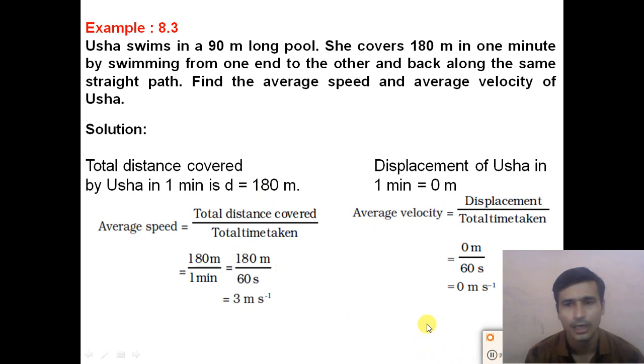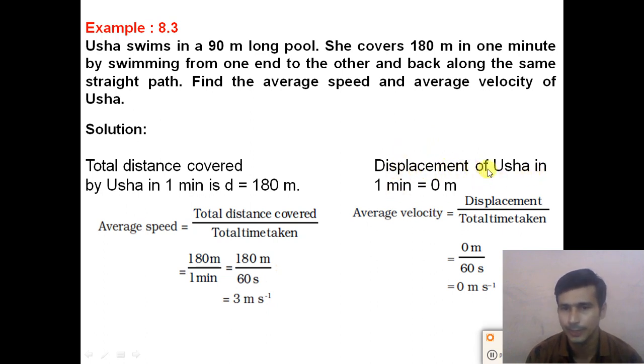Now how can we calculate the average velocity? To calculate the average velocity, we require the displacement. So the displacement of Usha in 1 minute is 0. How is it 0? Usha started swimming from one end, went to the other end and came back to the same place. So the initial position and the final position of the motion are the same. So the displacement is 0. Just like when we go from home to school and back from school to home, the initial position is home and the final position is also home. So if the initial position and the final position are the same, the displacement will be 0.